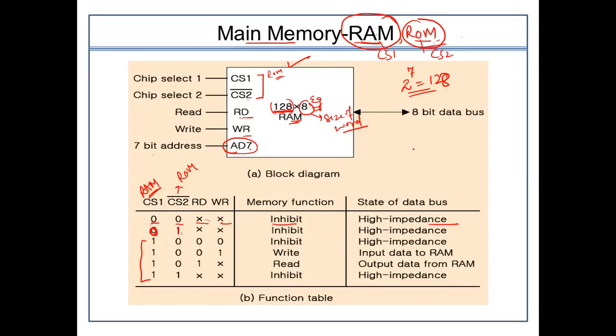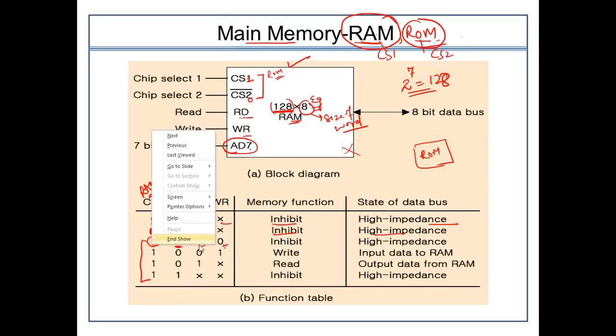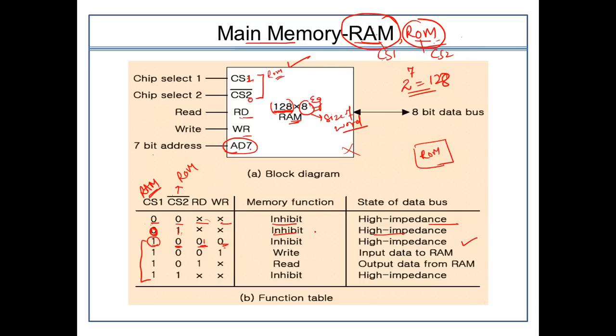So definitely the ROM chip will perform its functionality. It has nothing to do with the RAM chip. That's why it is again in the inhibited condition in case of RAM. Now when the chip select is 1 and the other is 0, neither read nor write operation takes place. So my chip is active, but I am not performing any operation on it. So again, it will be in the inhibited or high impedance state. Whenever the write signal is active, it will start writing the data into the RAM. The same is the case for chip select 1 being active while I am performing the read operation.